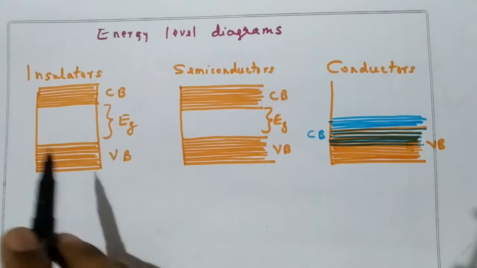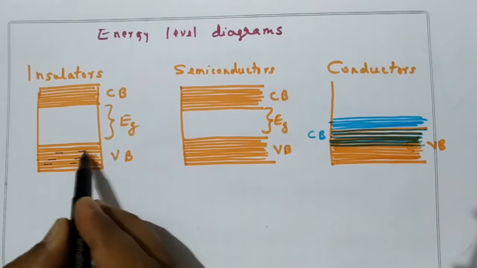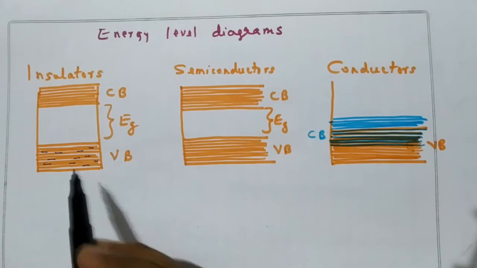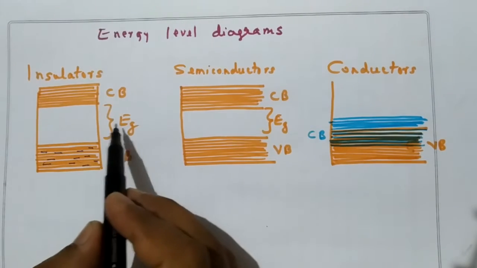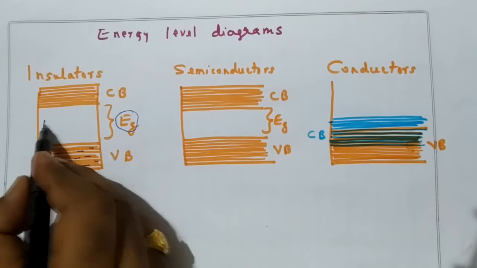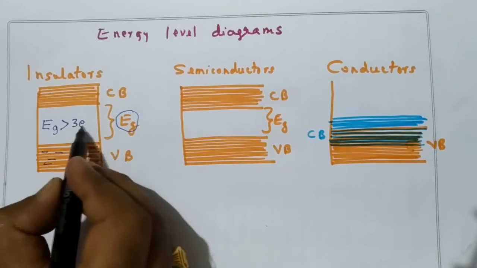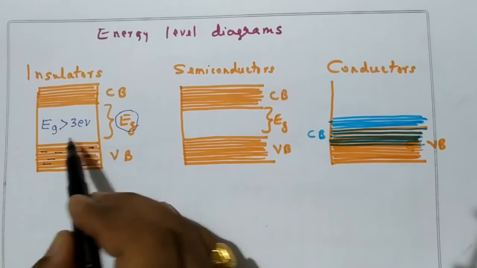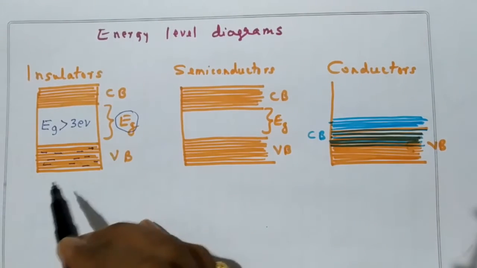Now you take an insulator. Normally the electrons are in the valence band with different energies. Now when the electrons go from the valence band to the conduction band, they should overcome the forbidden energy gap. In an insulator, the forbidden energy gap will be greater than 3 electron volt. So if these electrons acquire energy greater than 3 electron volt, then only they will go from the valence band to the conduction band.